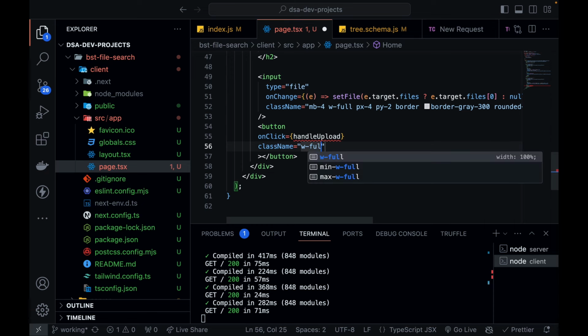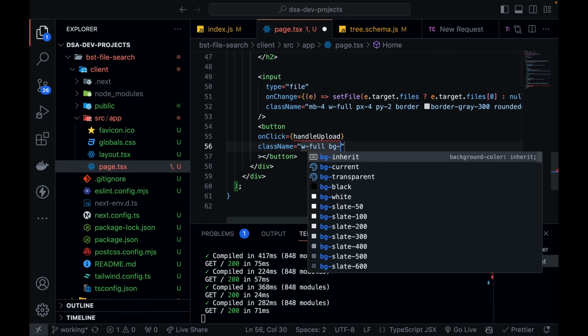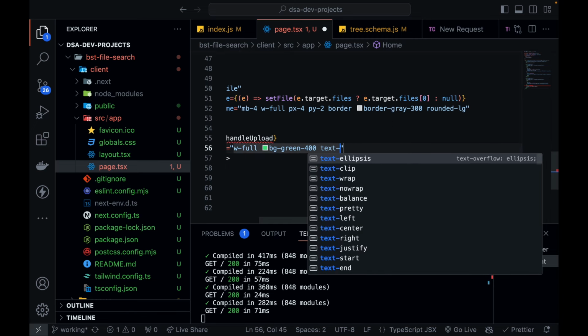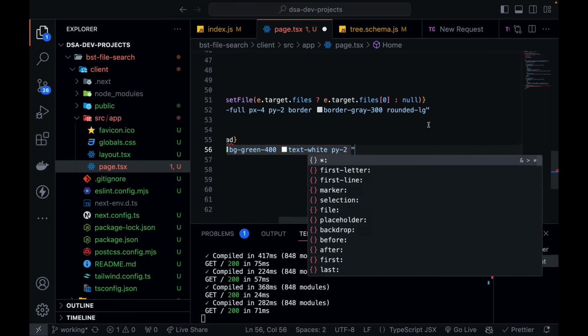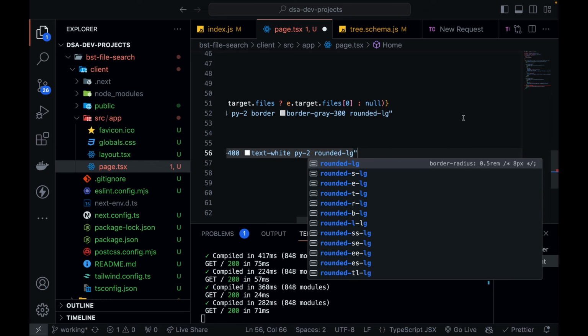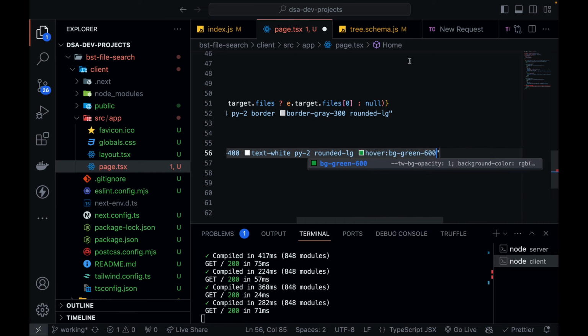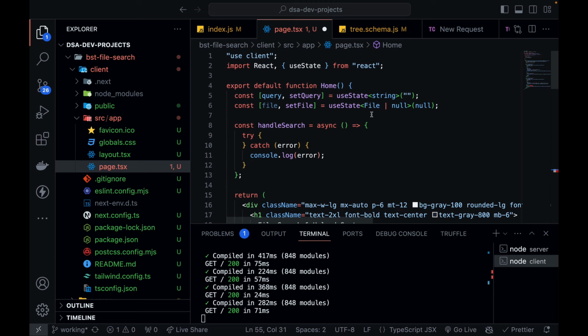So W will be full again, and background green 400, and text will definitely be white, and padding from the Y direction to be 2, rounded again LG. Yeah, let's give it some hover effect, and I think that should be it. Hover BG green 600. I think this is good.